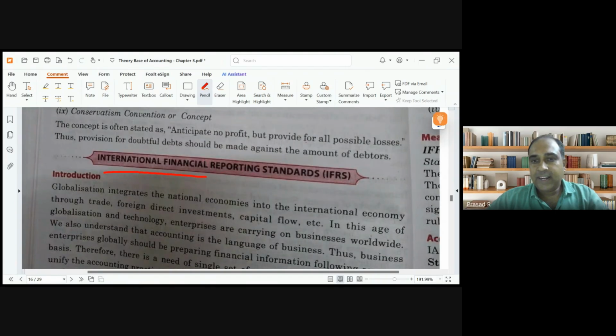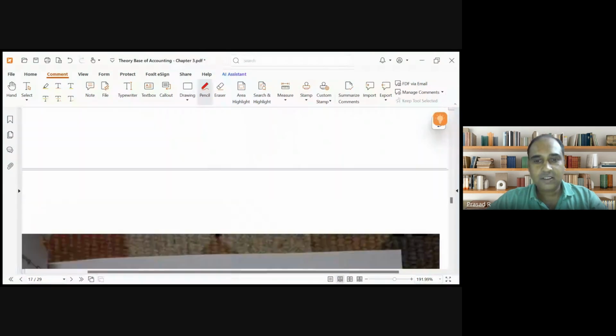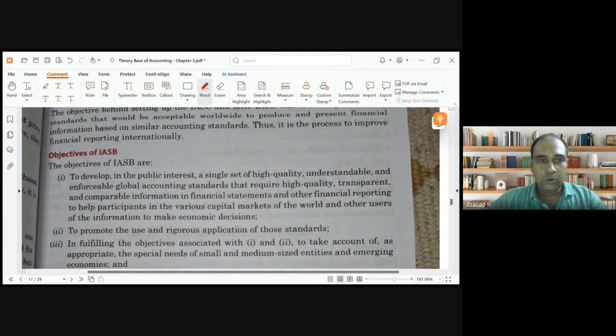I was talking about International Financial Reporting Standards. Like in India, we have the Institute of Chartered Accountants of India which gives accounting standards or Ind AS. There is something called the International Accounting Standards Board which gives IFRS, International Financial Reporting Standards. It's an international accounting body.